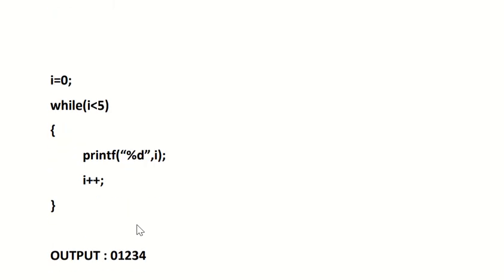So here we have the output also. Output is nothing but what? 0, 1, 2, 3 and 4. So it will print only 0, 1, 2, 3 and what? 4. So that is all about the while loop.